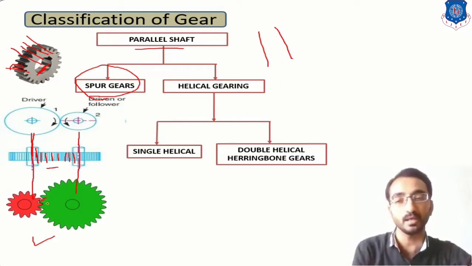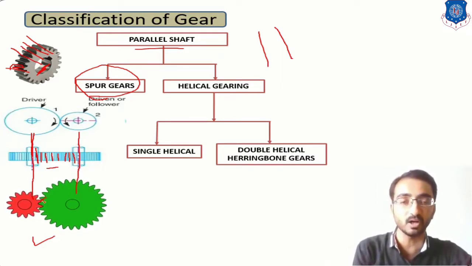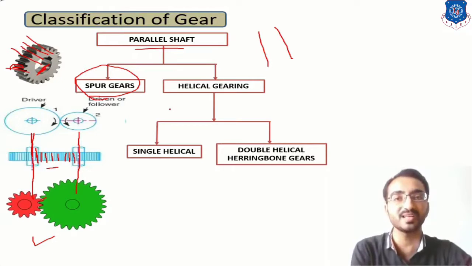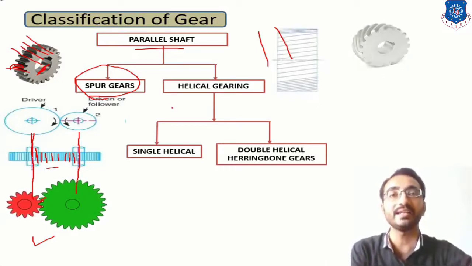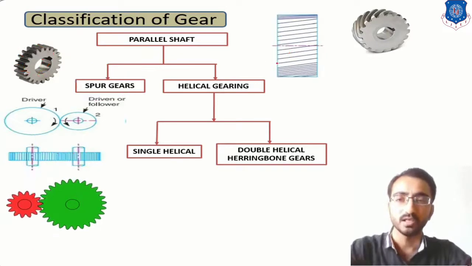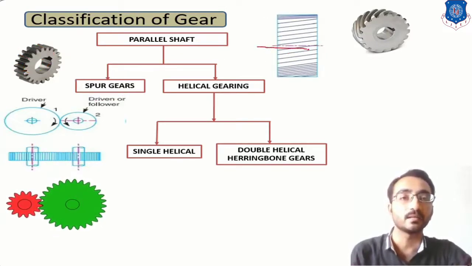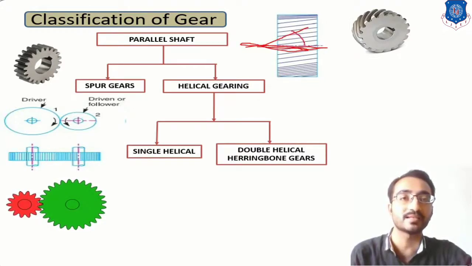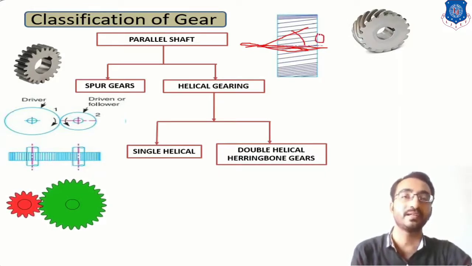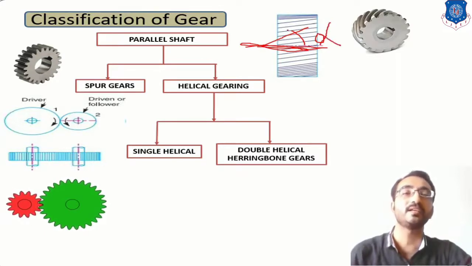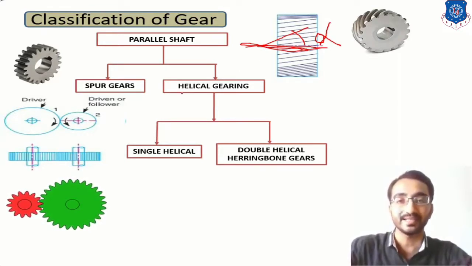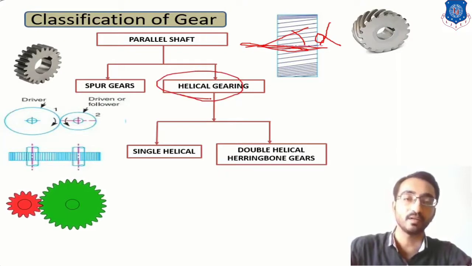Okay, because over here it may produce some vibration and jerk because there is sudden engagement and disengagement between two teeth. To overcome this difficulty, the second type of gear, helical gear, came into picture. Okay, in helical gear, the teeth are inclined at a certain angle with the axis of shaft, and this angle is known as the helix angle. Okay, if you refer to it as alpha or lambda, then we can say that if the teeth of gear are inclined with the axis of shaft, then that type of gear is known as a helical gear.